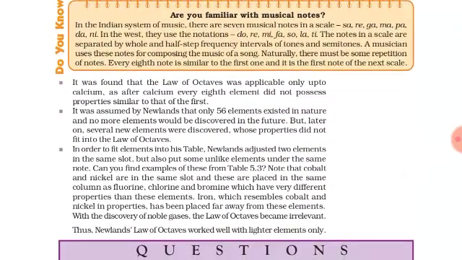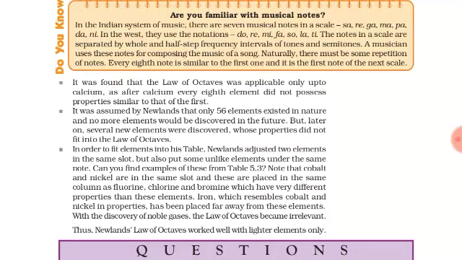But his law also had a few drawbacks. It was applicable only for the lighter elements, only up to calcium. During his time only 56 elements were discovered, and he said that in future no more elements would be discovered.